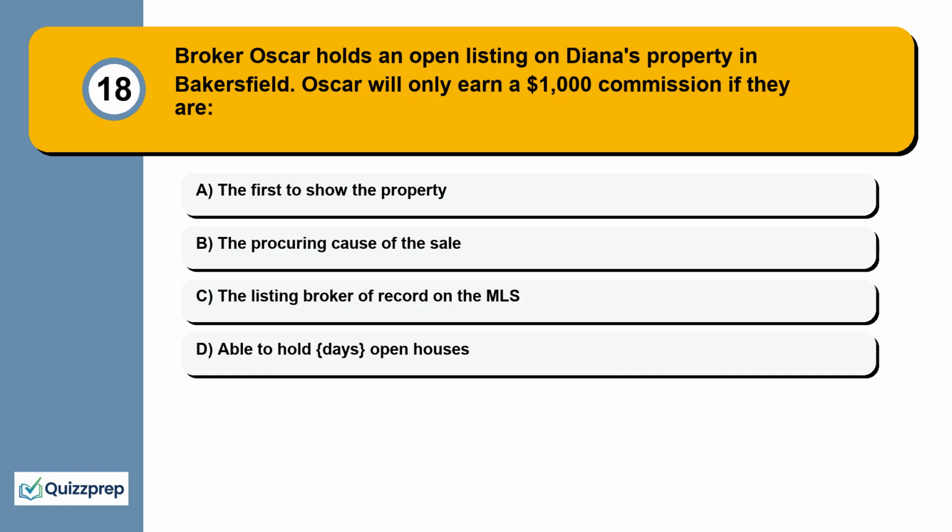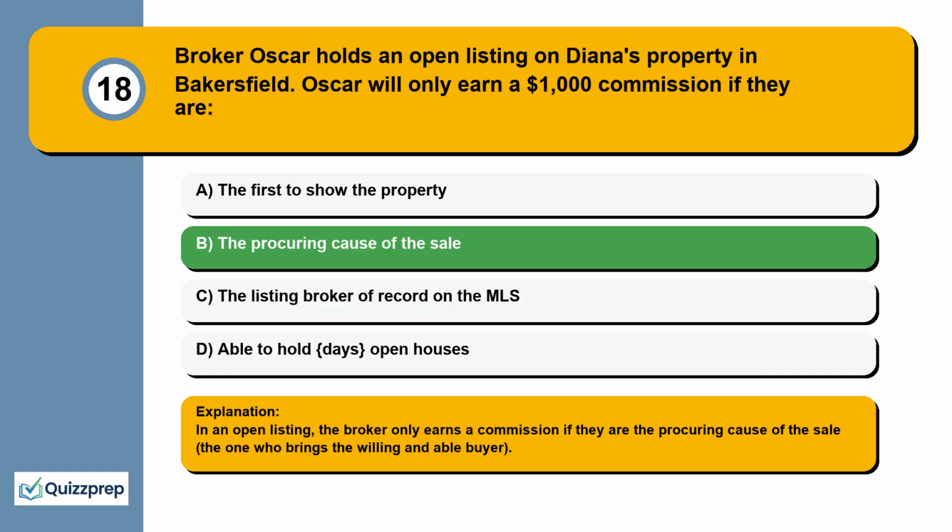Question 18. Broker Oscar holds an open listing on Diana's property in Bakersfield. Oscar will only earn a $1,000 commission if they are the first to show the property, the procuring cause of the sale, the listing broker of record on the MLS, able to hold open houses. In an open listing, the broker only earns a commission if they are the procuring cause of the sale, the one who brings the willing and able buyer.